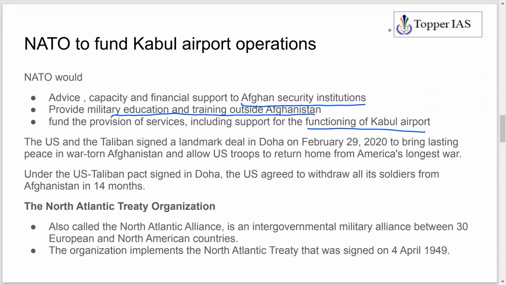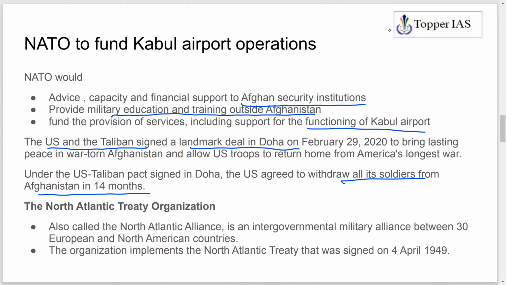So you all know NATO military forces are withdrawing from Afghanistan. This was part of a deal that was signed between the US and the Taliban, a landmark deal called Doha. As part of the deal, the US has agreed to withdraw all its soldiers from Afghanistan within 14 months. Okay. So though it is withdrawing, NATO intends to provide support to Afghanistan to ensure peace in the region by providing financial support and capacity building support to Afghan security institutions. So this is also in the news, you should know.